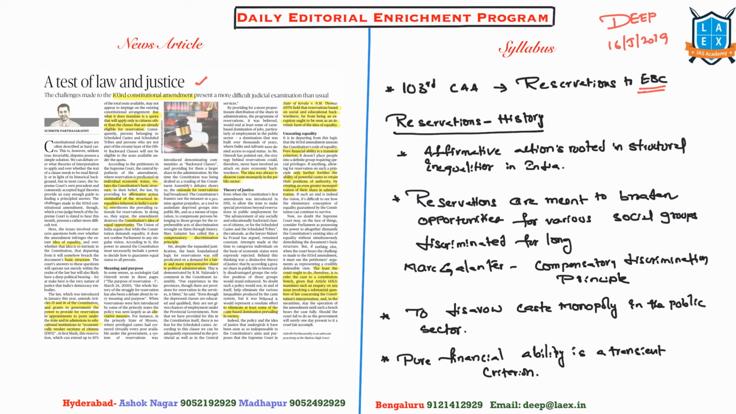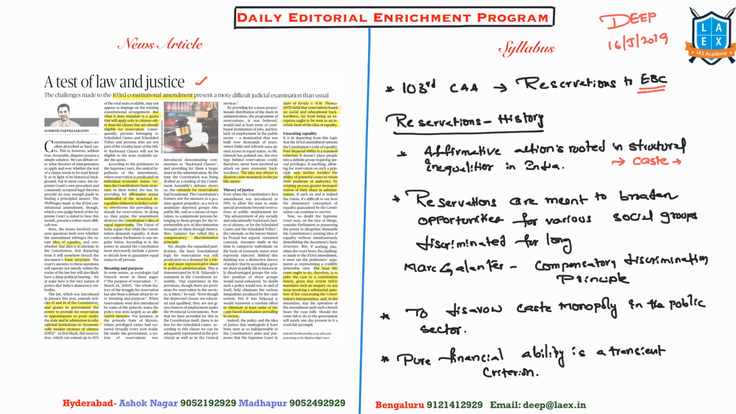So, the history of reservations is observed in India. The affirmative action, which started in Mysore first, is rooted in structural inequalities. The basis for this structural inequality in India was caste. So, the caste-based reservations were meant to distribute the opportunities across the social groups.